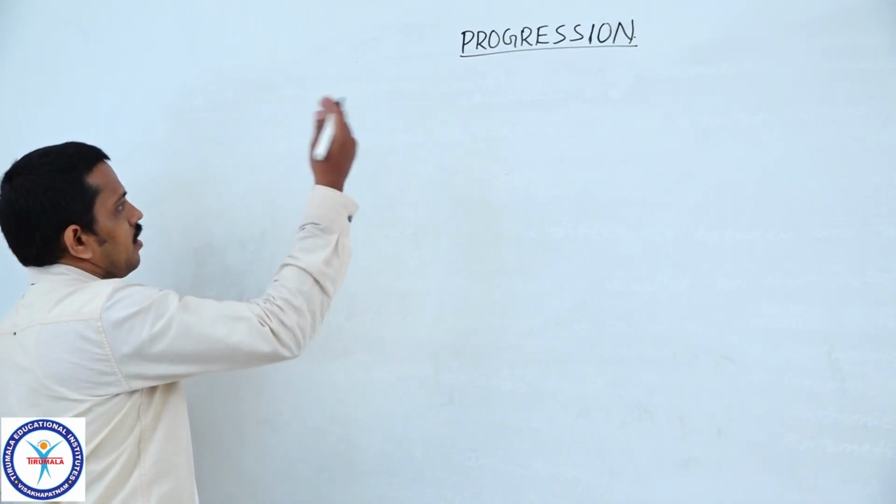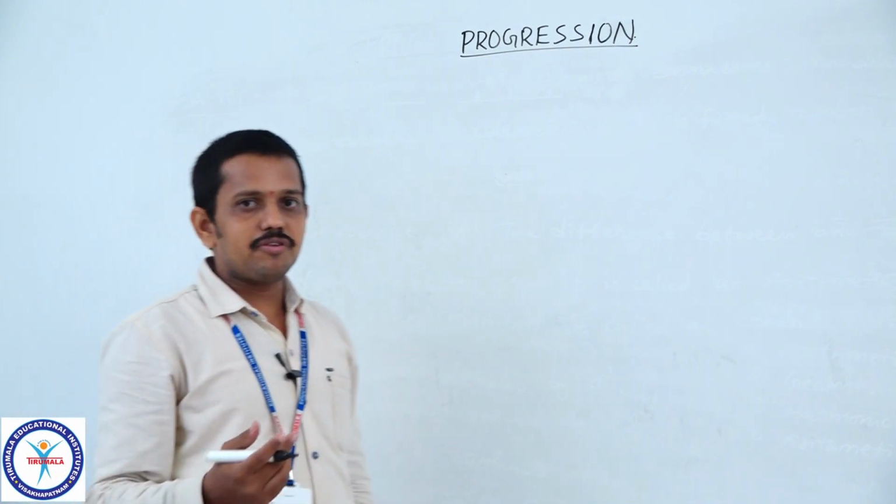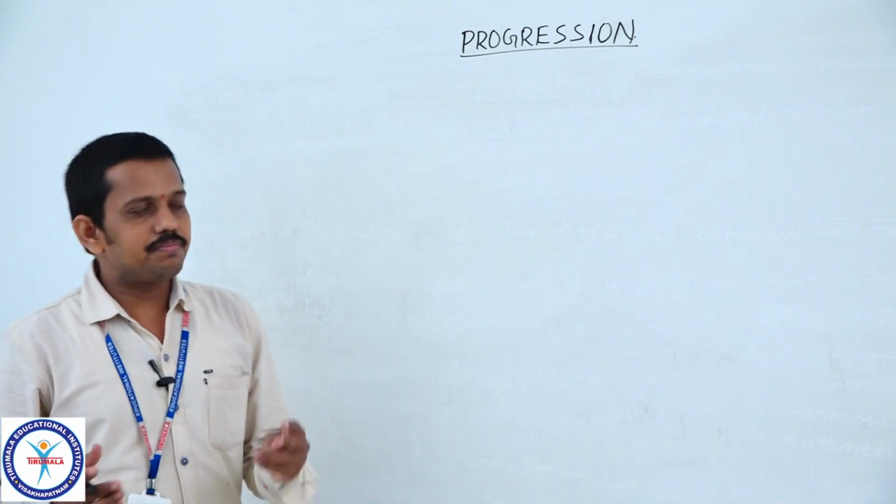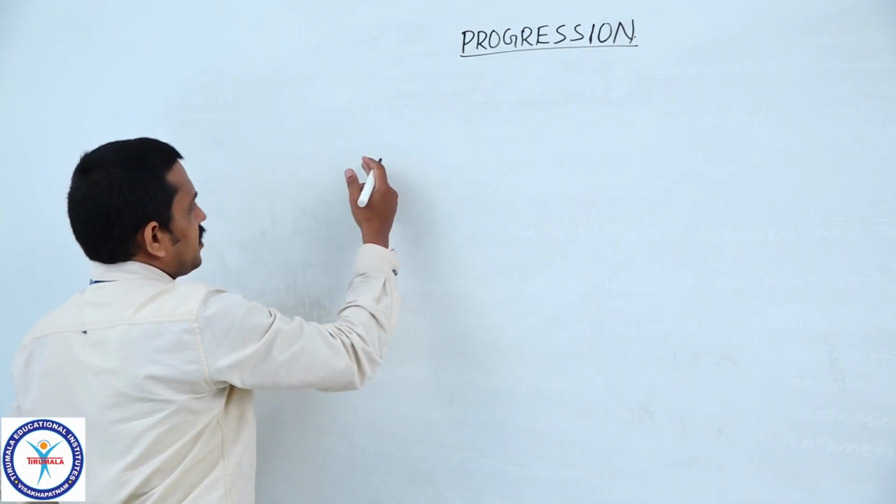We already know the set of natural numbers. From that set, here I am taking some sets of numbers.